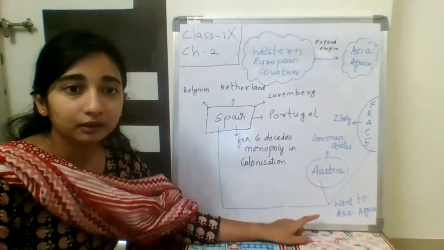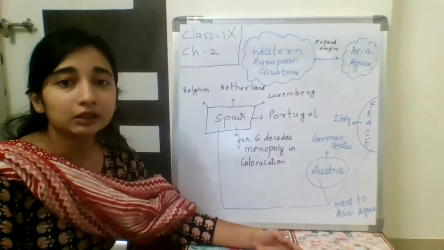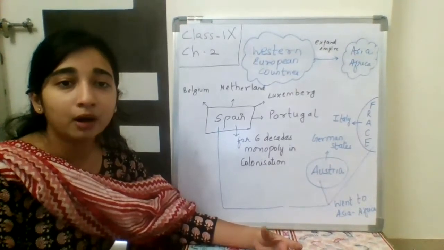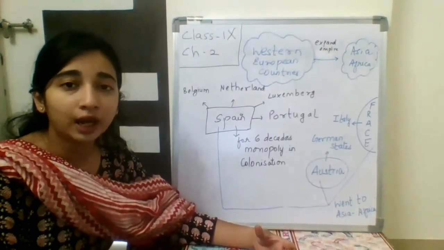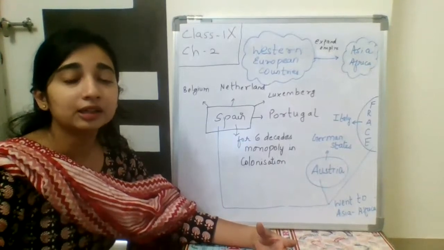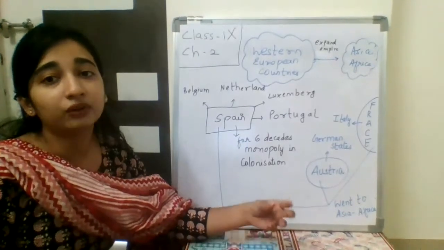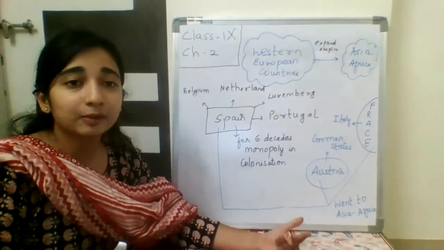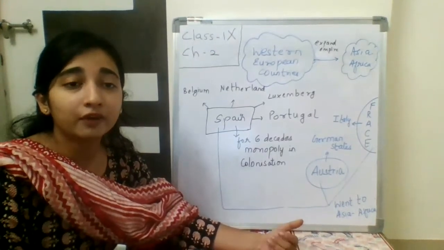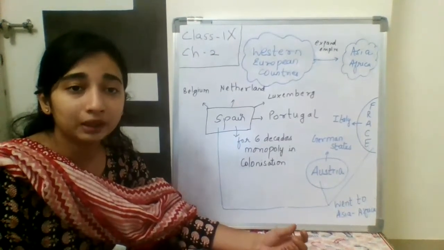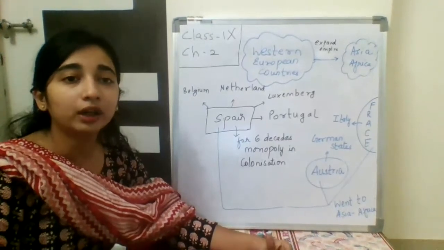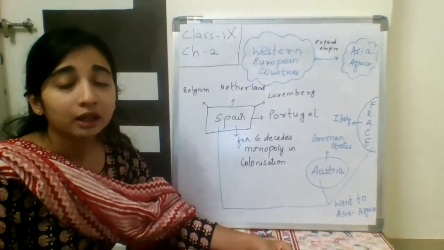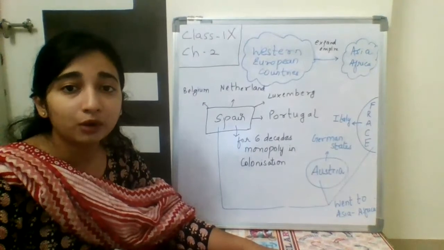Is it clear? Okay, so in the next class, we are going to study in detail about the colonization of Asia and Africa. Which countries in Asia were colonized by which European country? And similarly, which countries in Africa were colonized by which European country? And how did the World War start? Why do you think there would be a World War?